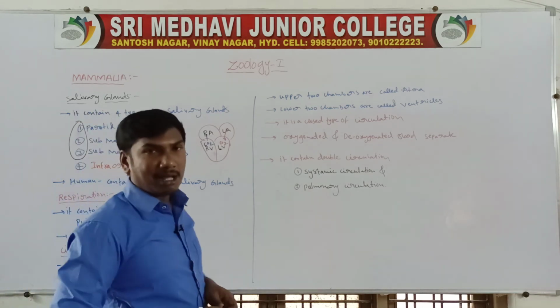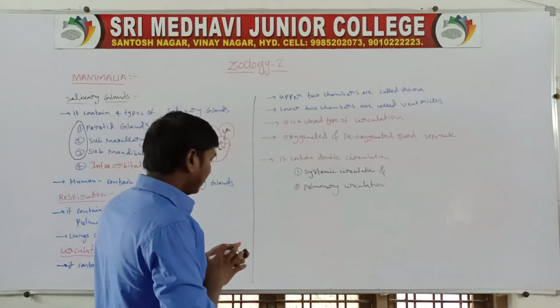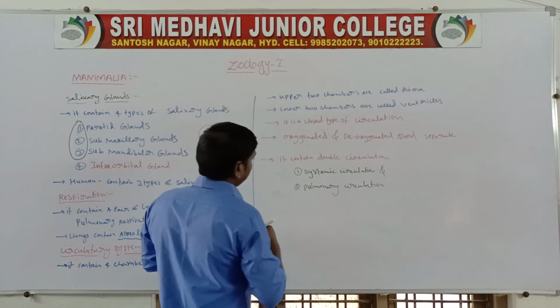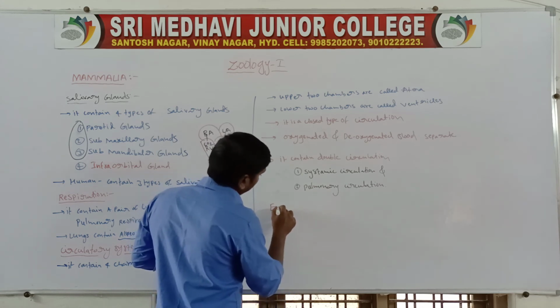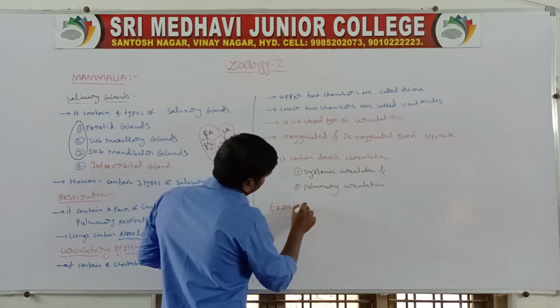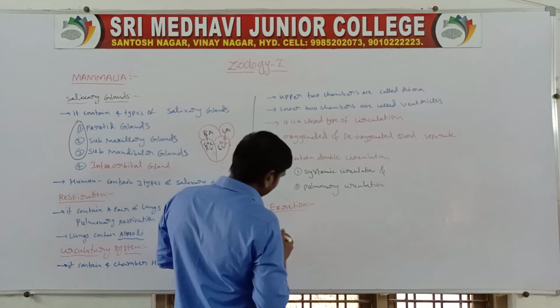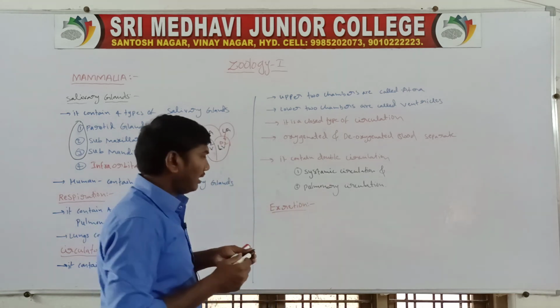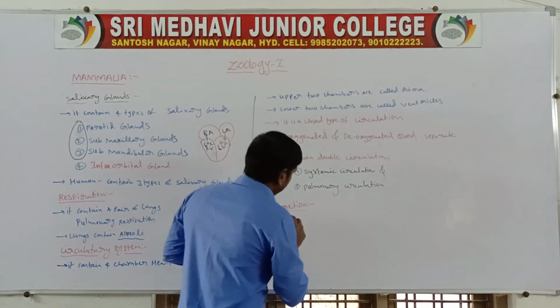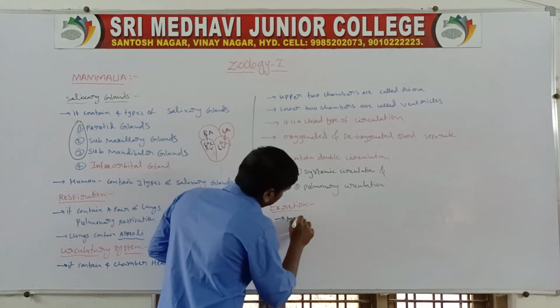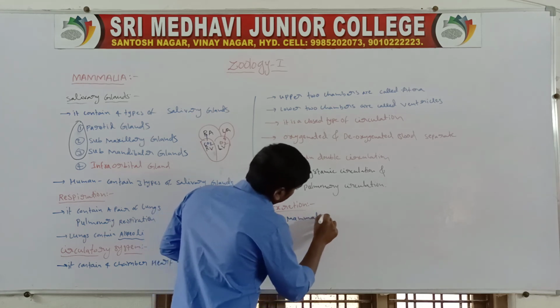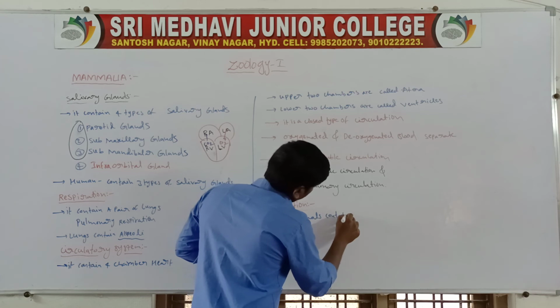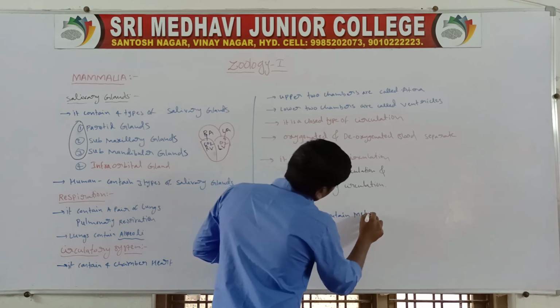Next one, excretion. Mammals contain metanephric kidneys.